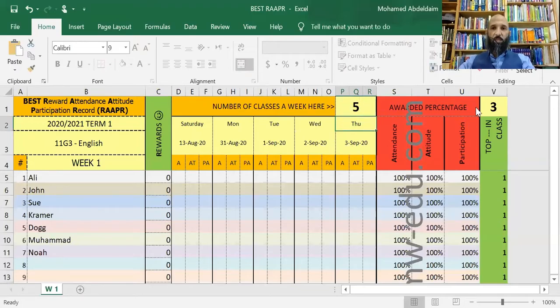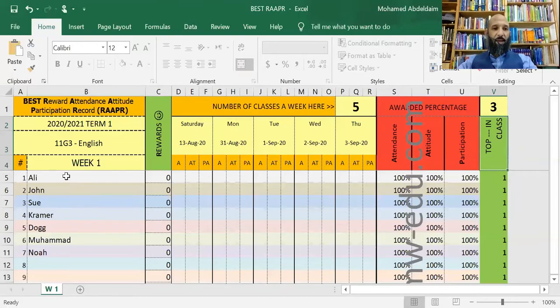And then the last area that you can change in yellow is this. And we will talk about it again later in this presentation, but here it actually completes the gap here. So top 3 in class, top 1 in class, top 10 in class could be, so you can change it to whatever you want. Could be top 2 in class, could be anything.